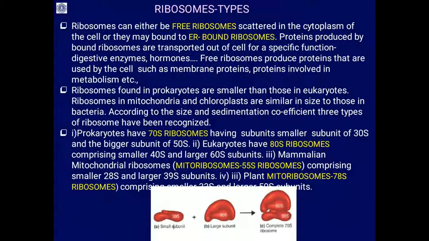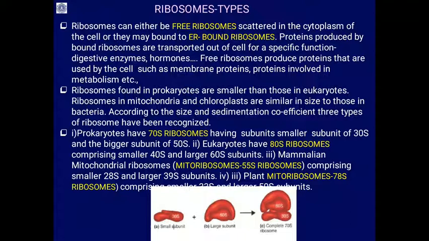Whereas free ribosomes, those present in the cytoplasm, produce proteins that are used by the cell itself, such as membrane proteins. You have seen receptor proteins, surface markers, and many transporters; those are membrane proteins. Proteins involved in the metabolic pathway, etc., are also produced by the ribosomes scattered in the cytoplasm.